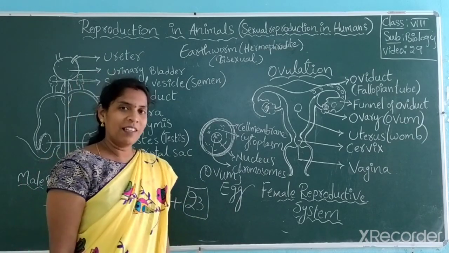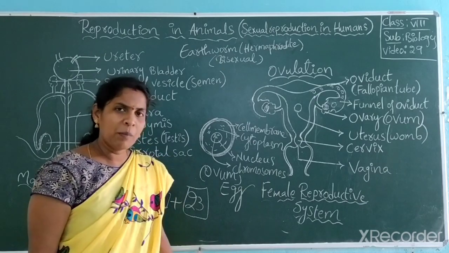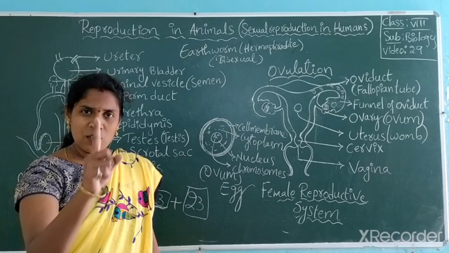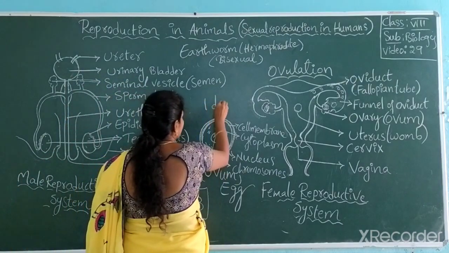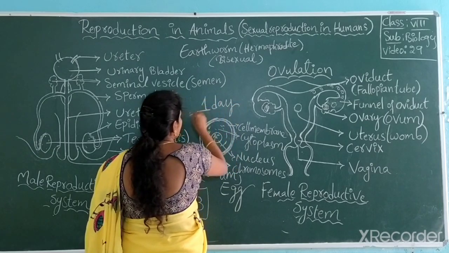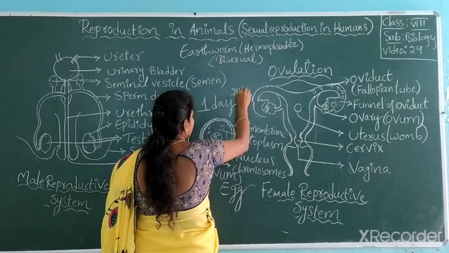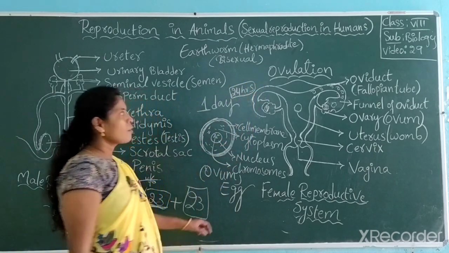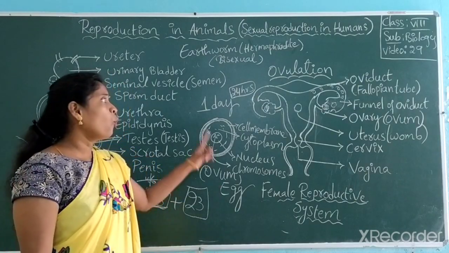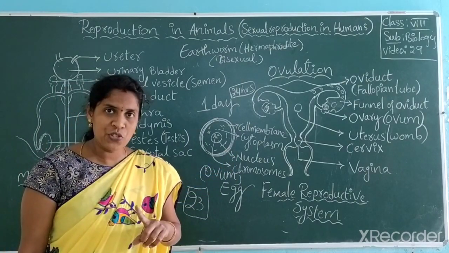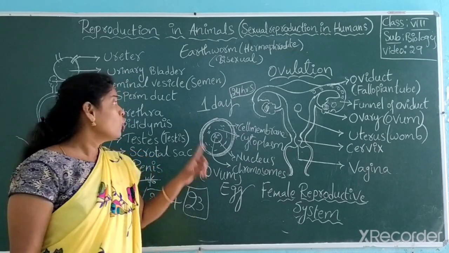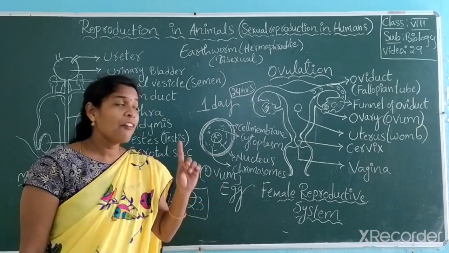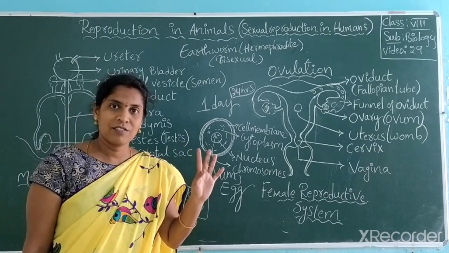You know what you are expecting? The lifespan of ovum. Generally, the sperm lifespan is 2 days, right? Then what is the lifespan of ovum? Just 1 day. Means just 24 hours. So per month only one ovum is produced. That too it survives for 24 hours. Means only 1 day. Is it clear? After 1 day it dies.